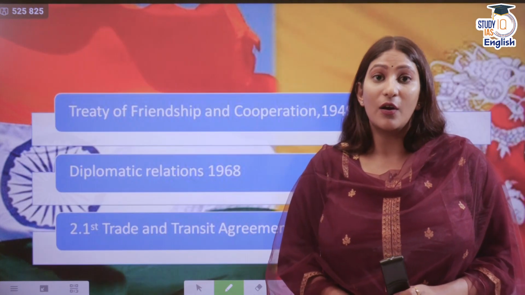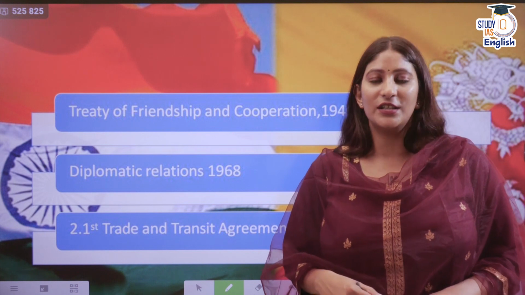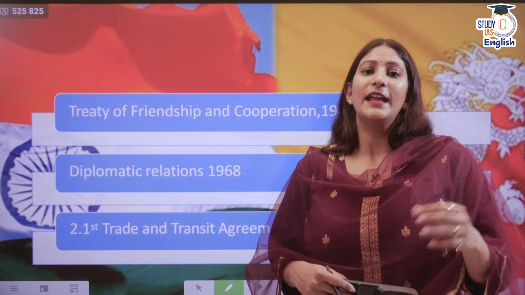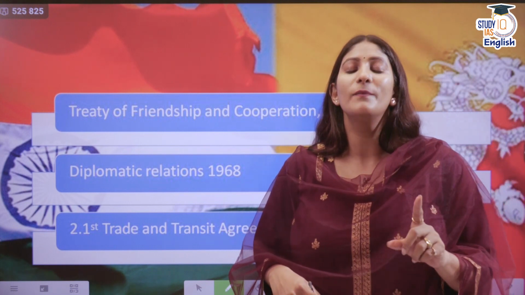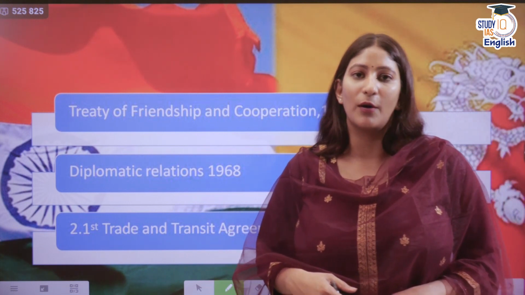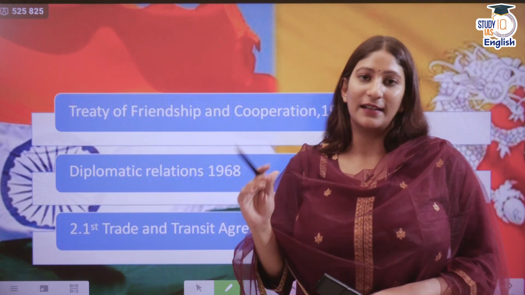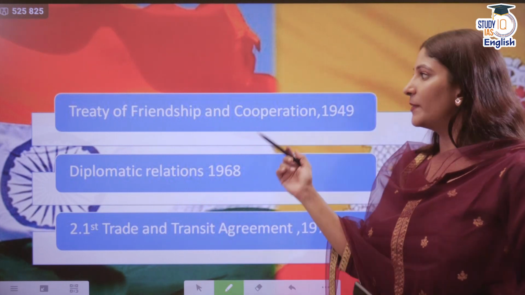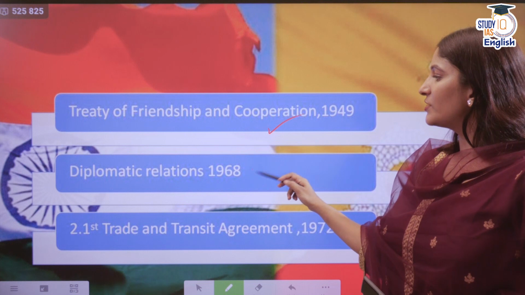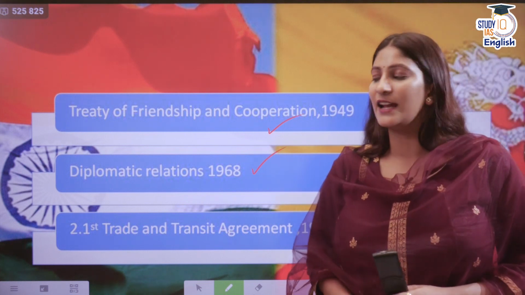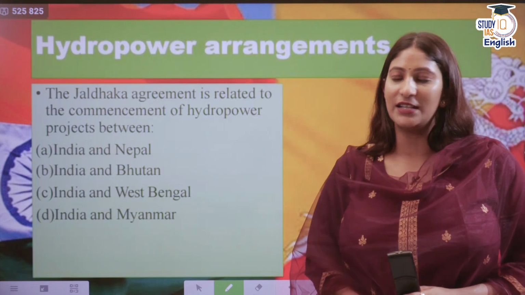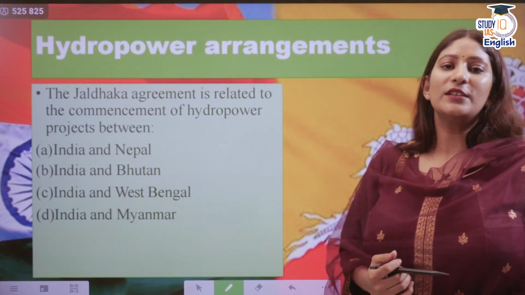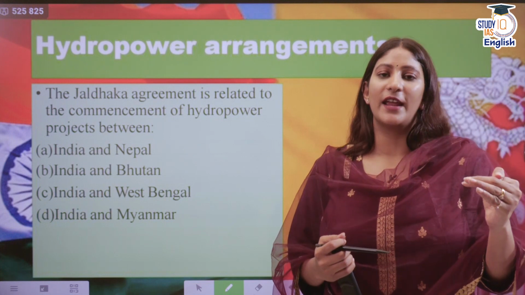Here it is. Now, according to Article 2 of the Treaty of Friendship and Cooperation, India will not interfere with the internal matters of Bhutan, although it will guide the foreign policy of Bhutan. So remember that, Article 2 of the Treaty of Friendship and Cooperation. Then diplomatic relations got established in 1968 and the first trade and transit agreement was signed in 1972. Also, we talk about many aspects from there as well.